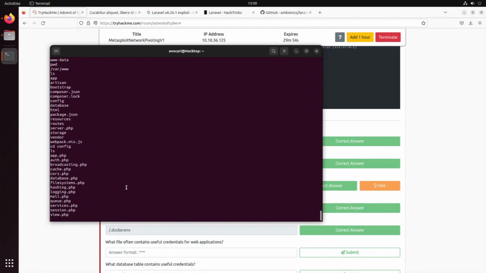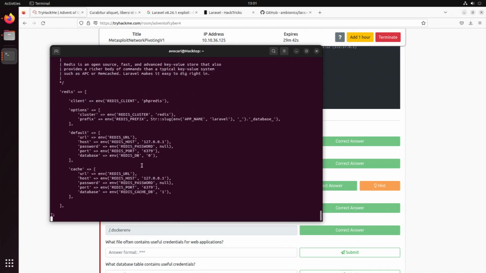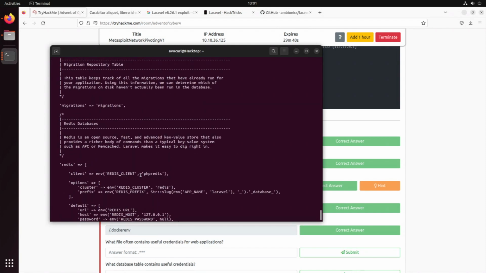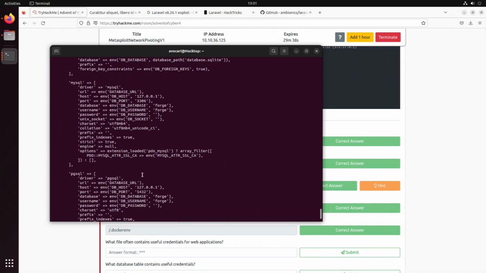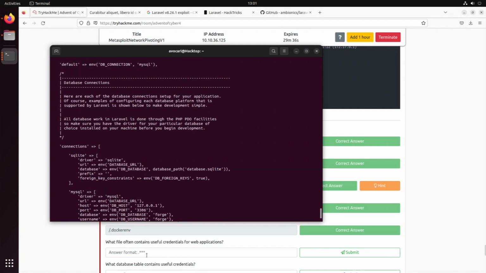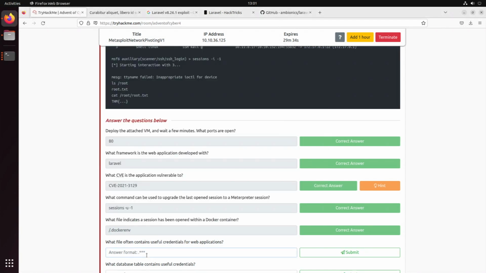Is there anything interesting inside of config here? We have auth.php, cache, database.php. Or anything interesting inside of this one here? I guess what they now want here as the answer for that is .php.